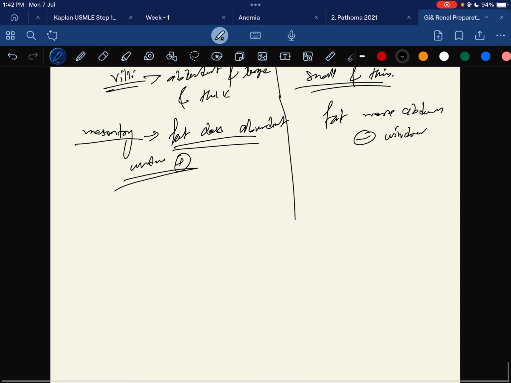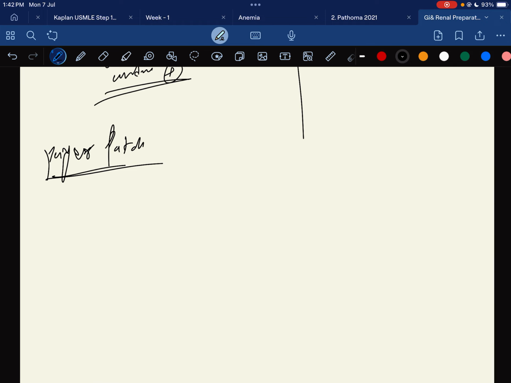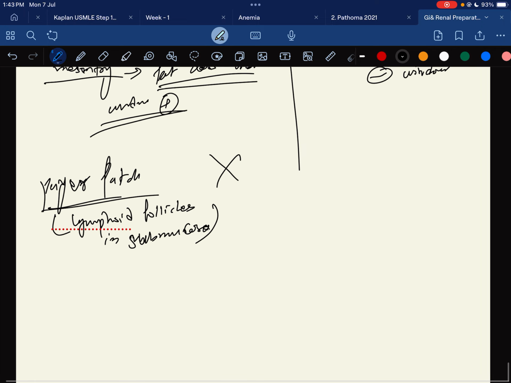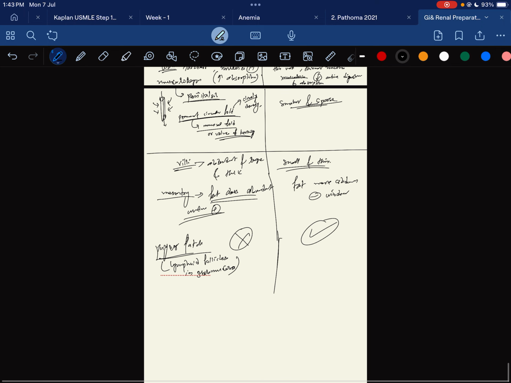And regarding the Peyer's patches. What is a Peyer's patch? A Peyer's patch is an aggregation of lymphoid follicles in the mucosa and submucosa. So here they are absent, and here Peyer's patches are present. The ileum has Peyer's patches, but